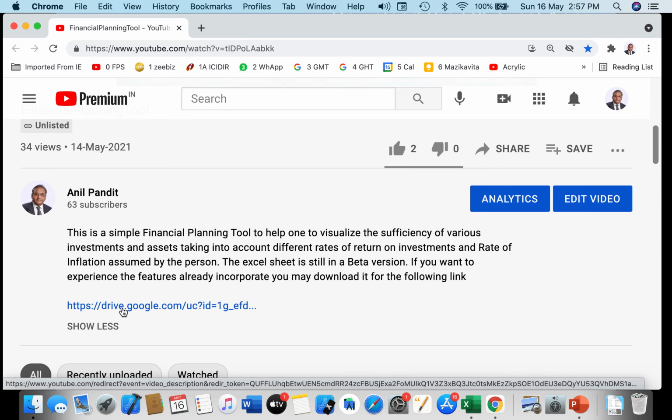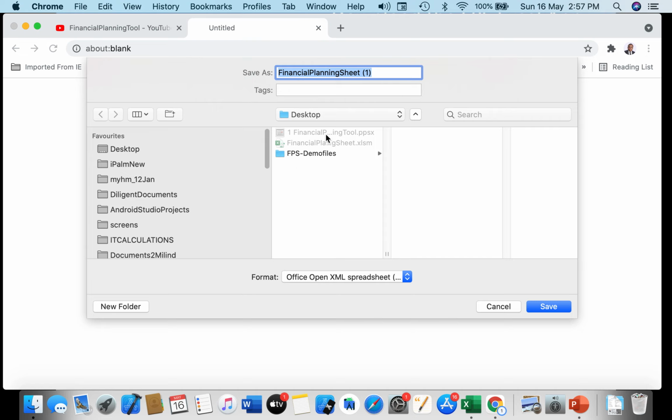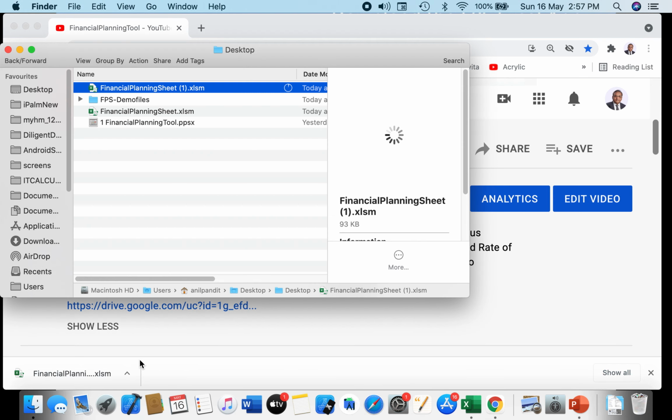So we click on this link, a dialog box will open up. In this dialog box, you have to give where the application has to be downloaded. So for me, it is the desktop on which the default destination is chosen. You may choose different destination based on what you normally use. So let us download the app with the save button, and once the download is complete, the app is ready to run in that particular folder where you have downloaded.